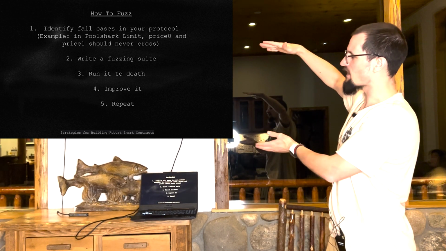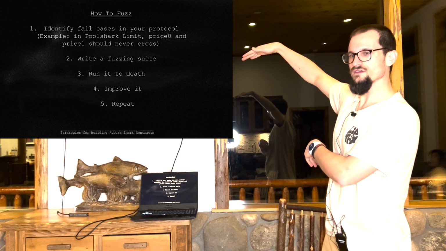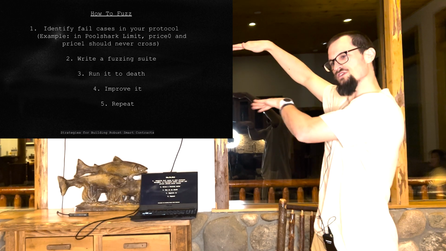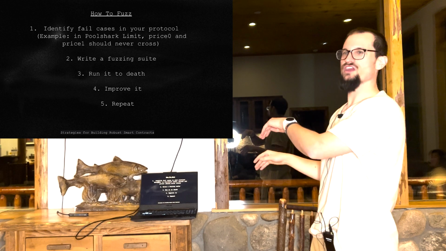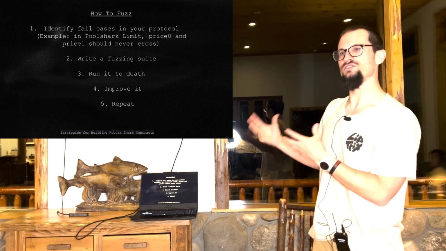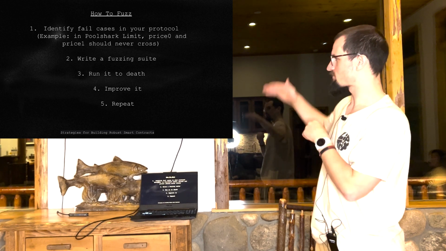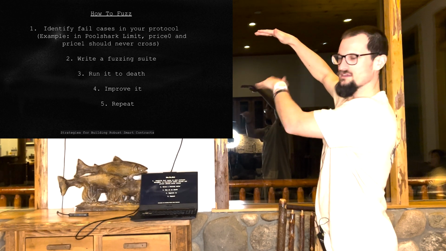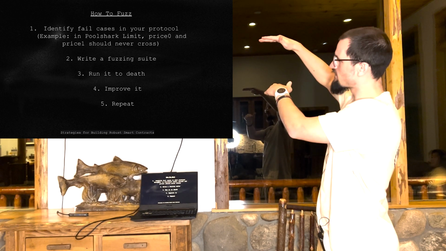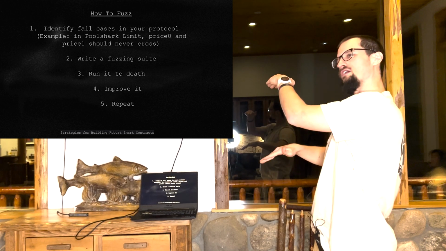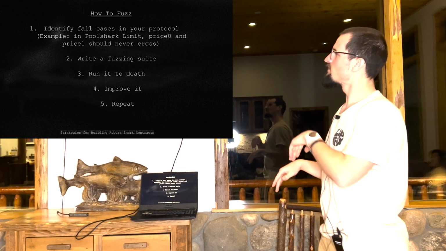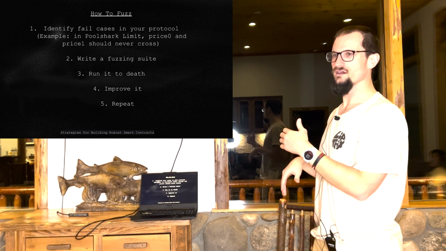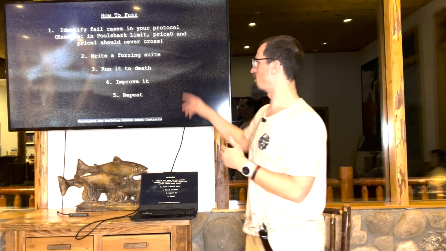The steps for that: you have some preconditions. So you're going to check the state before some transaction executes, then you're going to check it after, and maybe you do some comparison. So it's preconditions, action, whatever the transaction is, minting a liquidity position, swapping, whatever it is, and then after, you're going to check the state and make sure that none of these fail cases that you've identified are there, and just keep repeating that.